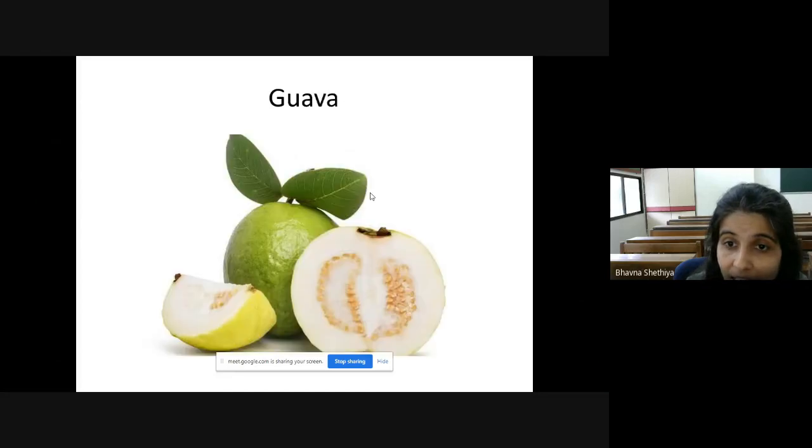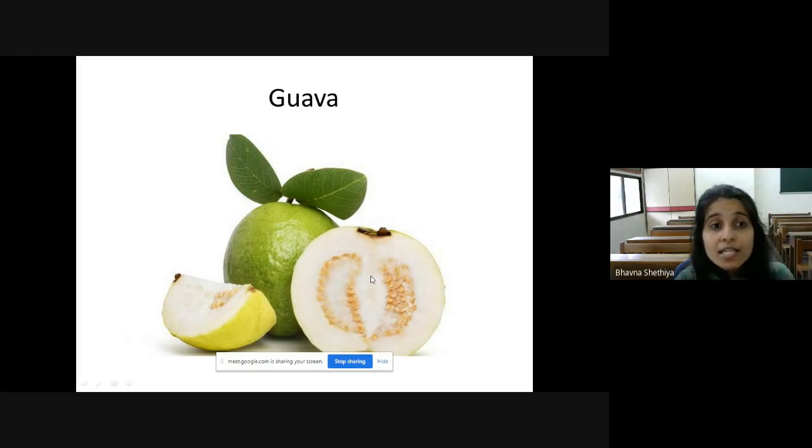Now, next is guava. Yes, which fruit is guava? How many seeds does it contain? Yes, it contains lots of seeds. Can you see yellow color seeds here? Yes, and how does guava help us? Yes, it is good for your brain. Yes, why is it good for your brain? Because it helps to circulate the blood.